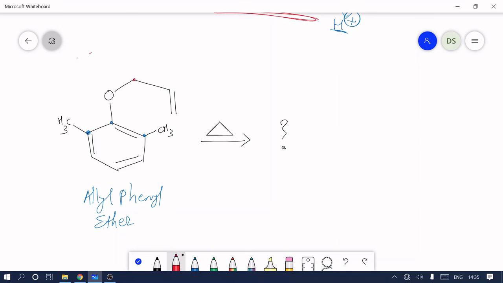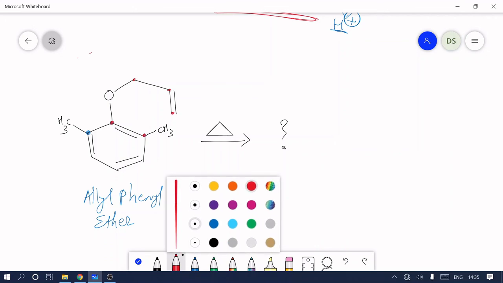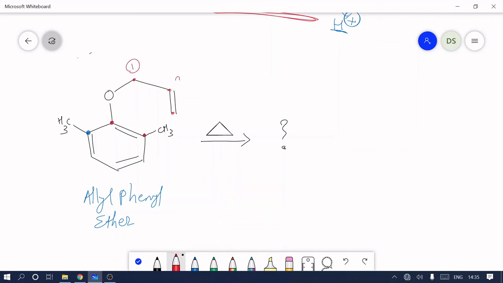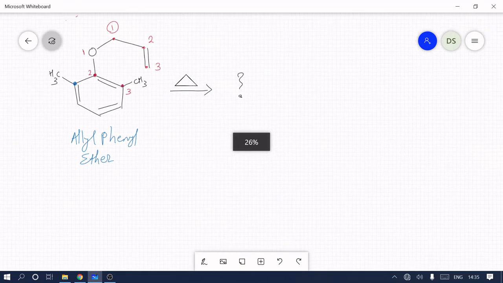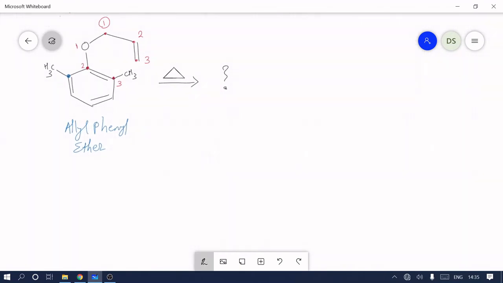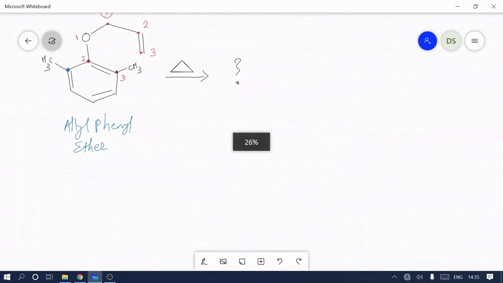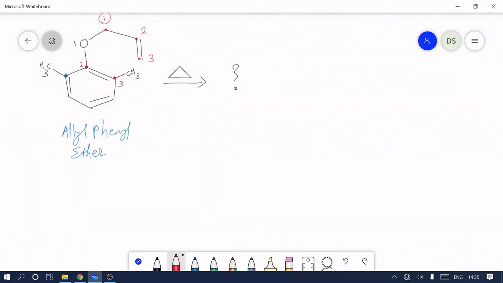Here this allyl means 3 carbons, and these 2 carbons are from the vinyl, but they are part of the phenyl. So first, we always give numbers 1, 2, 3. Oxygen is 1, then 2, 3. Now the first step is to break the bond between 1 and 1. So the 1,1 bond is broken.